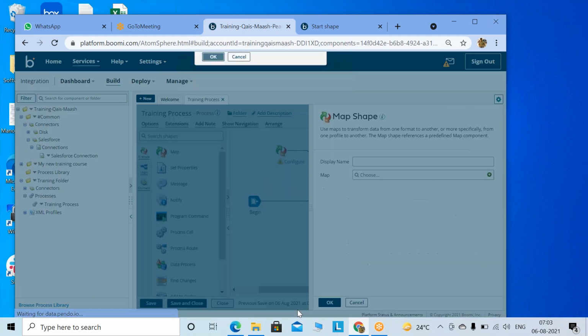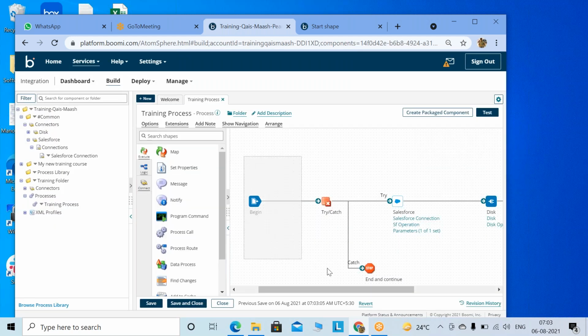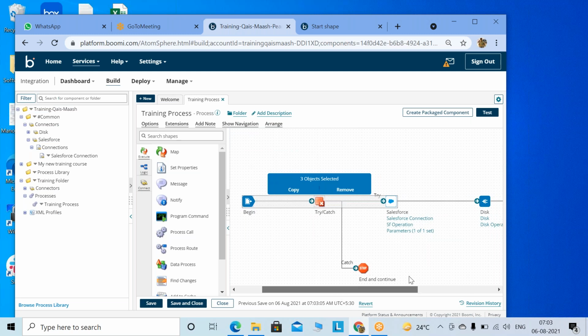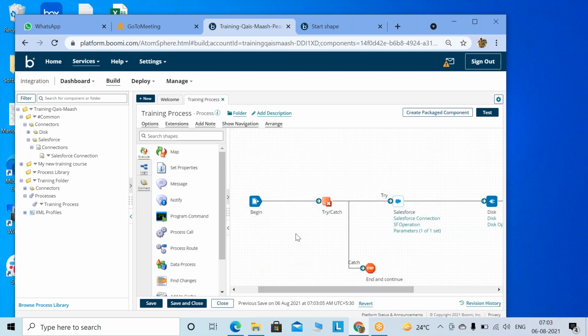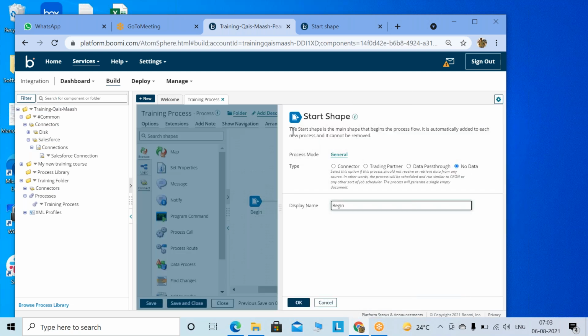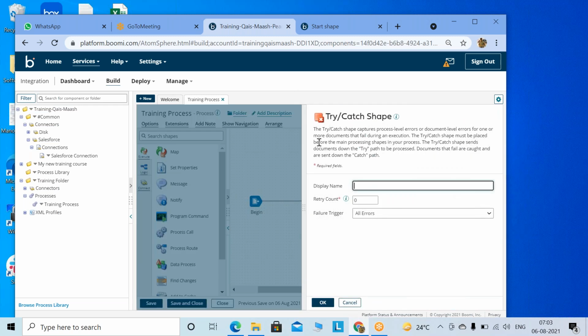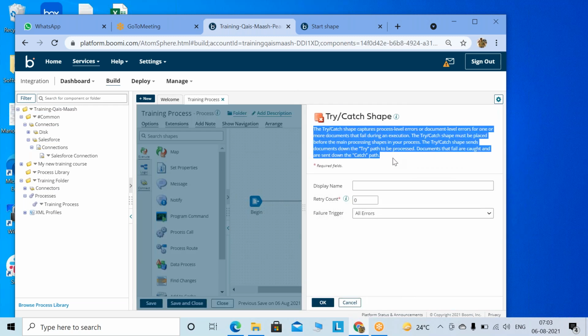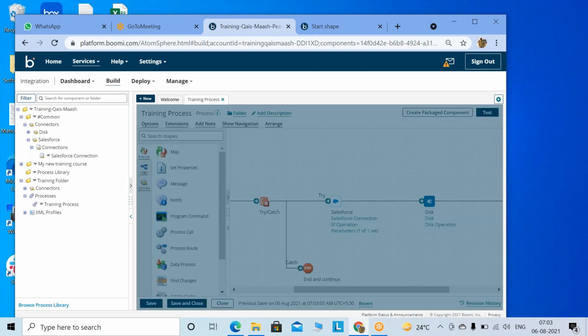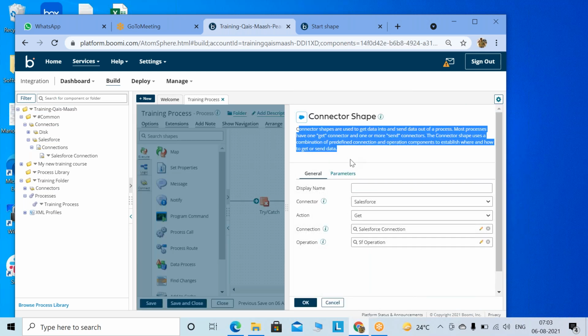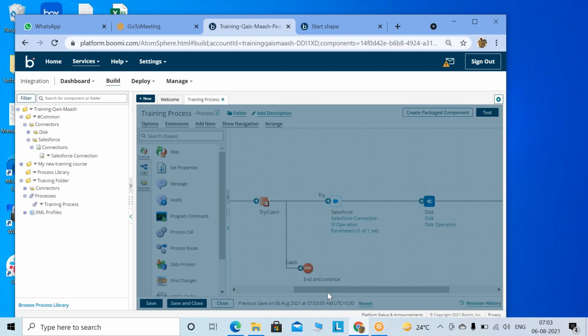Meanwhile, just look into this one. Since you already know, still look into it one more time. The best way to know about this Boomi is to go to each shape and read about it. It will help you a lot. If you do, 90% of your task is done. Go on each step, read on top. If you need more detail, then only go to the info icon, and it will take you to the documentation.